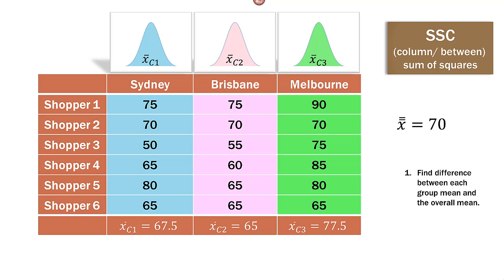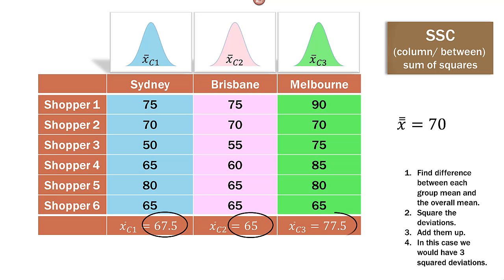We find the difference between each group mean, there along the bottom, and the overall mean of 70. Square those deviations, and then add them up. In this case, we have 3 squared deviations. Each one of the city means, or the group or column means, find the difference with the overall mean, square those differences, add them up.